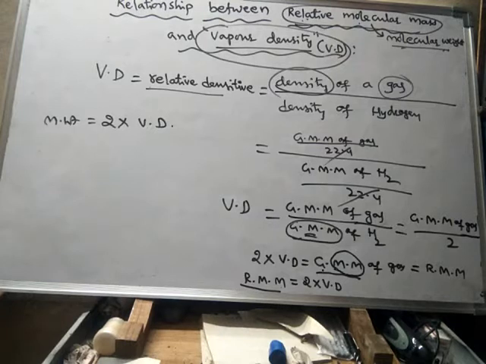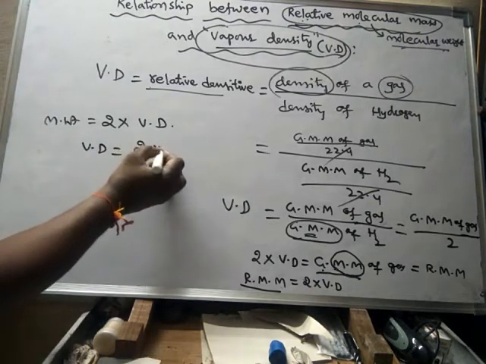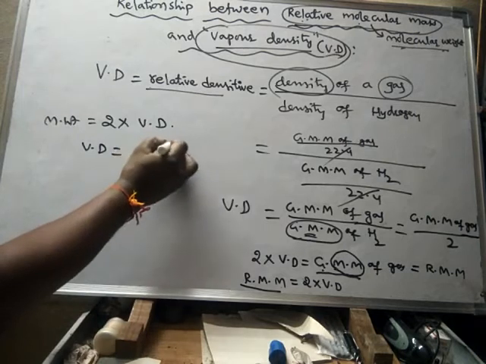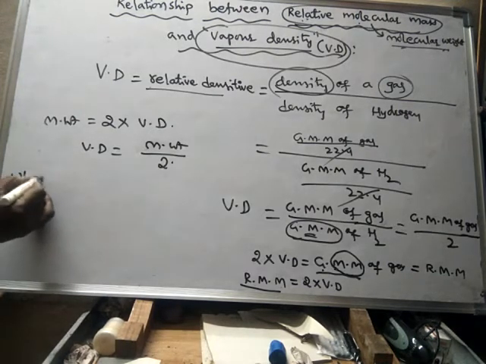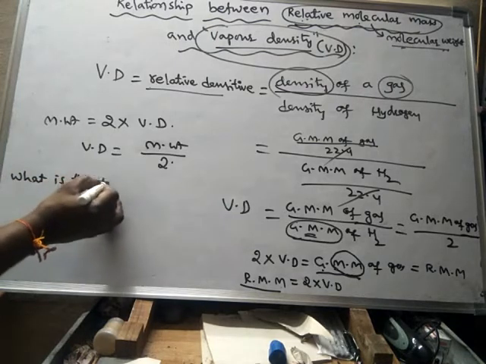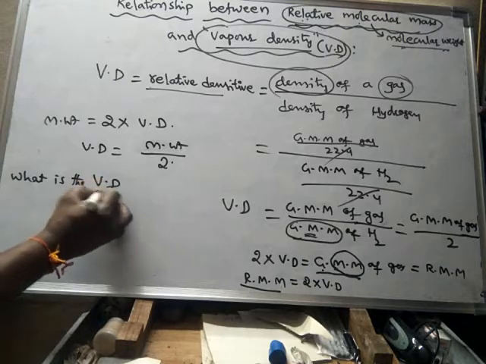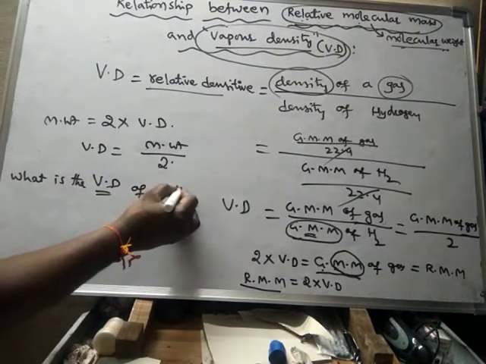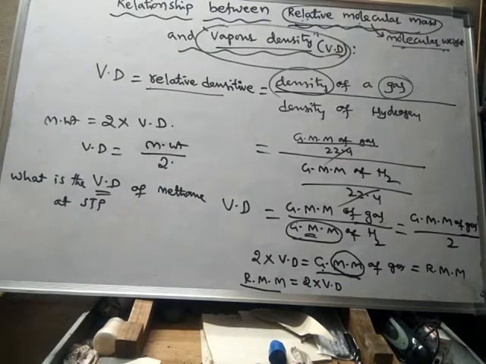A small example. Vapor density is equal to molecular weight by 2. A small question: what is the vapor density of methane at STP?